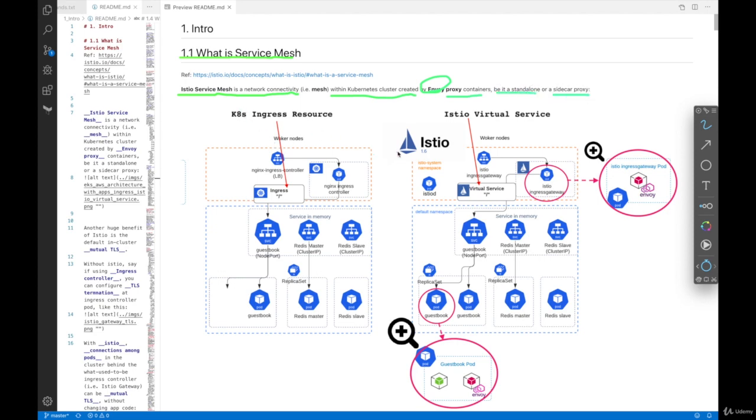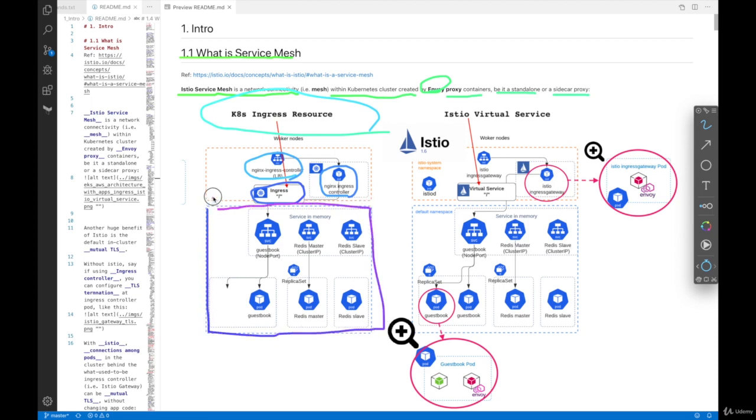So here are two diagrams I want you to take a look at. The left-hand side is a traditional Kubernetes with an ingress controller and an ingress resource. Here we are using an Nginx ingress controller service and an actual Nginx ingress controller pod. And here we create an ingress resource where we define layer 7 HTTP paths and backend services. These are in worker nodes. And this is also in a worker node, but in a different namespace. So it could be like the Nginx ingress controller namespace, and let's say this could be the default namespace, right?